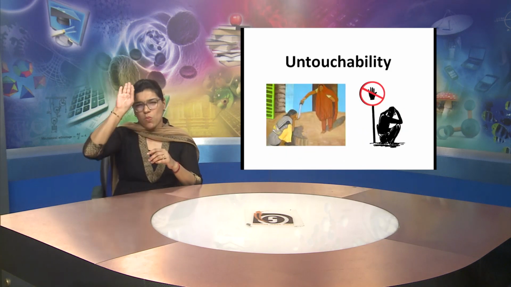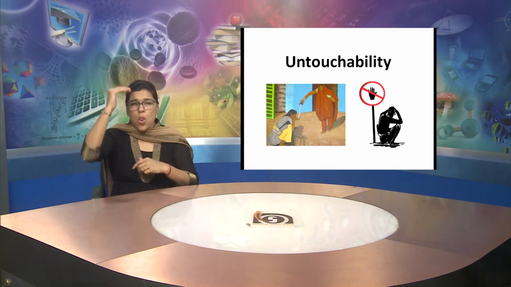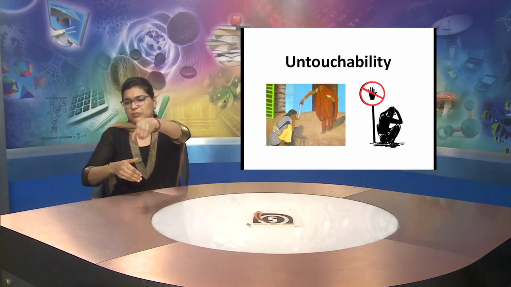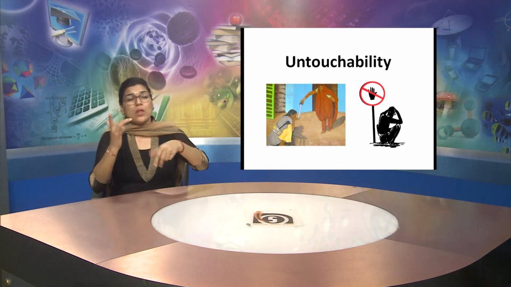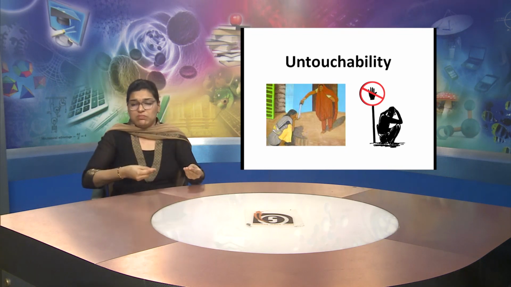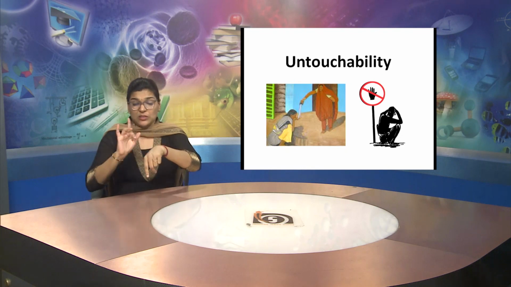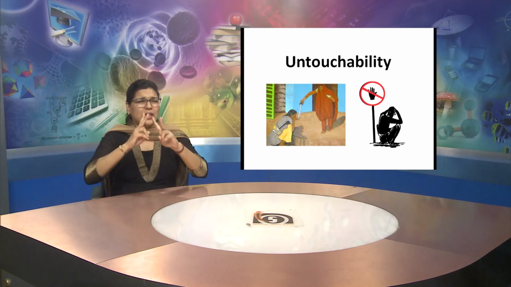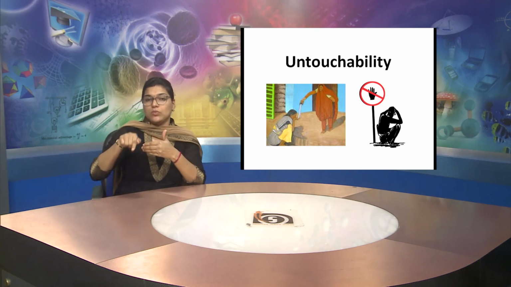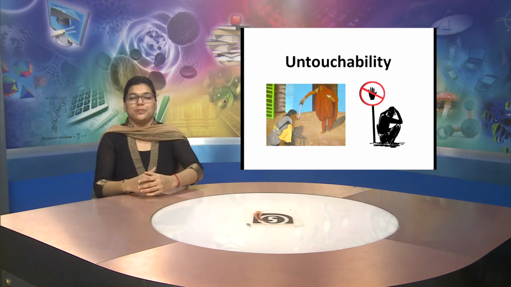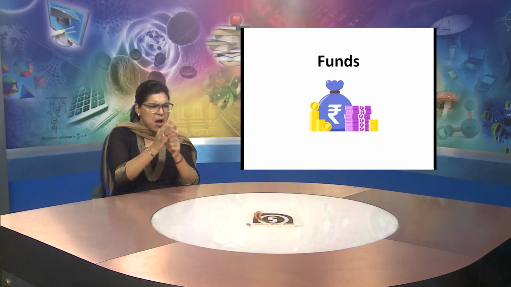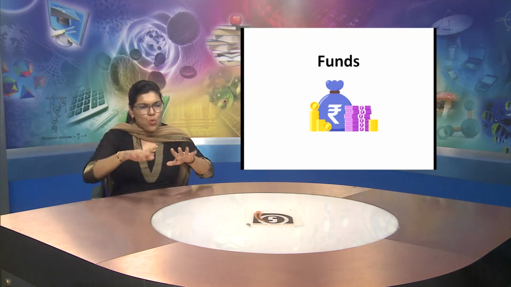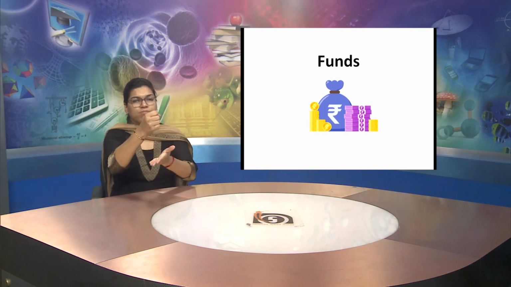This word is untouchability. Long time ago, when there was a caste system, then untouchability was prevalent at that time, and the rich people used to keep them away. They used to not touch them. So, that is known as untouchability. This word is funds. Funds are given for any project, for any kind of construction work or any work.